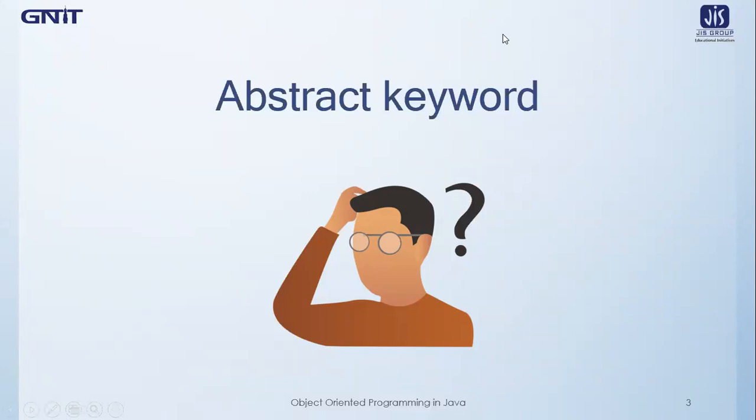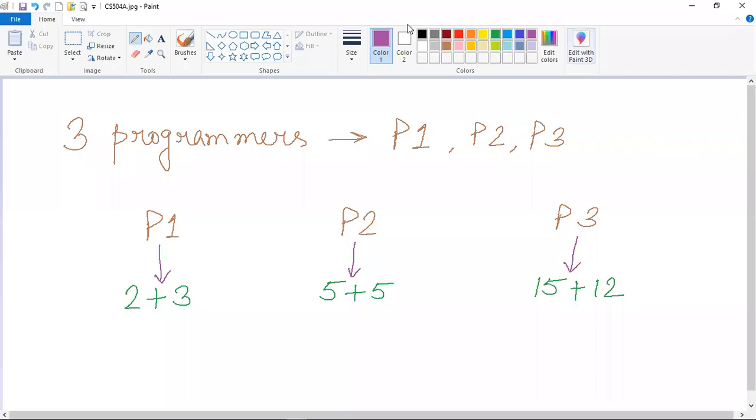Now, let me give you a practical example where you will see that the use of the abstract keyword is very much required. Suppose this is the scenario that is given to you. There are three programmers, namely P1, P2, and P3, and we want all of these three programmers to do addition.